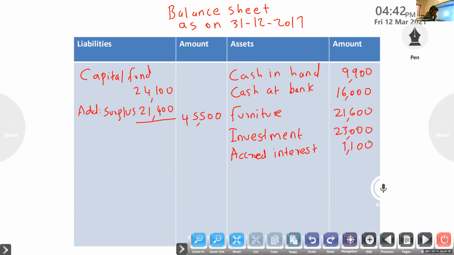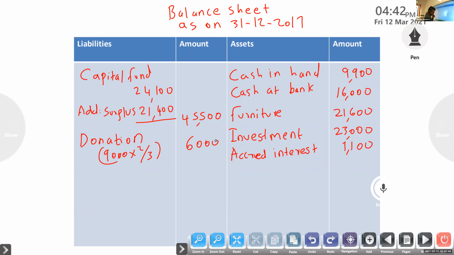Now you have to look at the receipt side. Any item? Receipt side. Aparna, any item? Sir, no, sir. Donation. No need to do the calculation. You know that one third is there, 3,000 remaining liability.